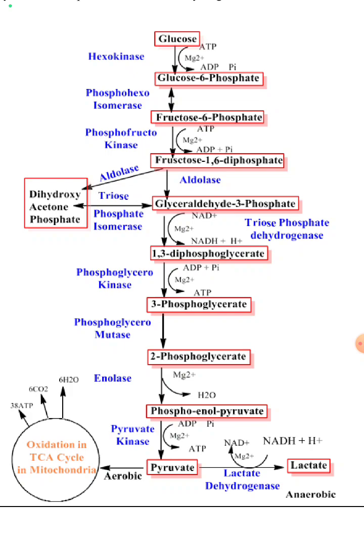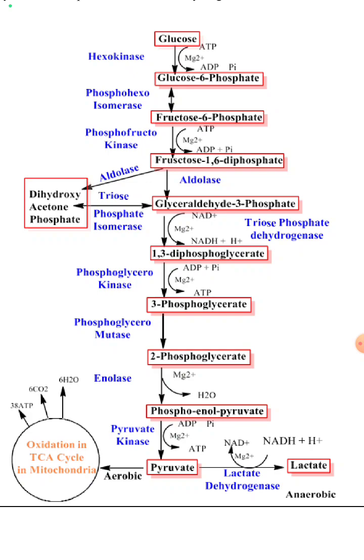Under aerobic conditions, keto pyruvic acid enters the TCA cycle in the mitochondria. Pyruvic acid forms the main end product of glycolysis in those tissues which are supplied with sufficient oxygen.